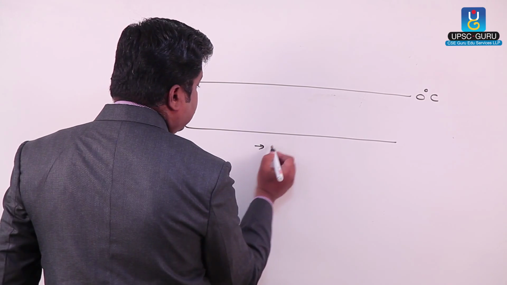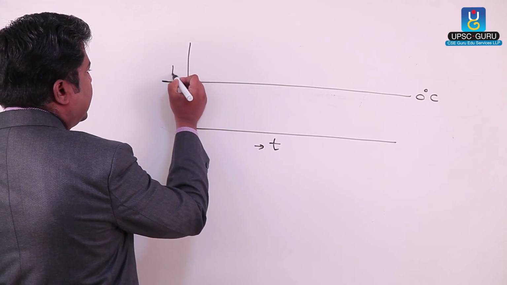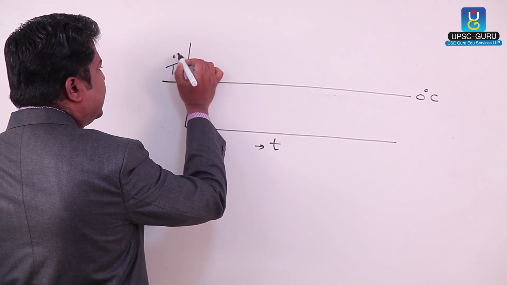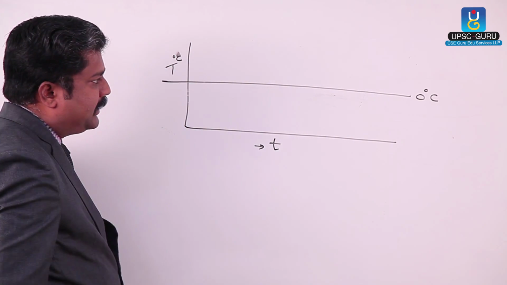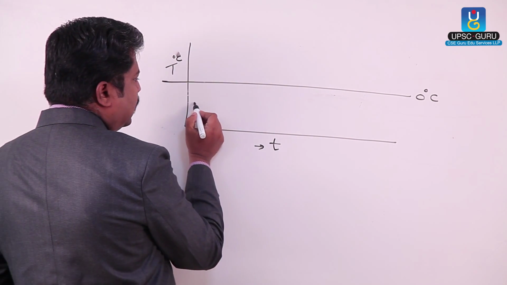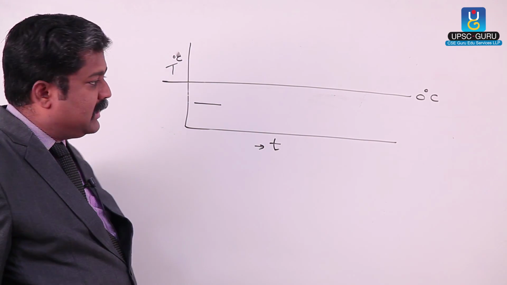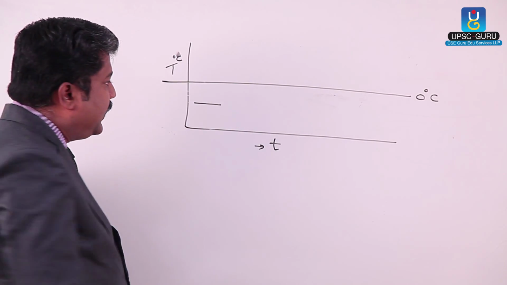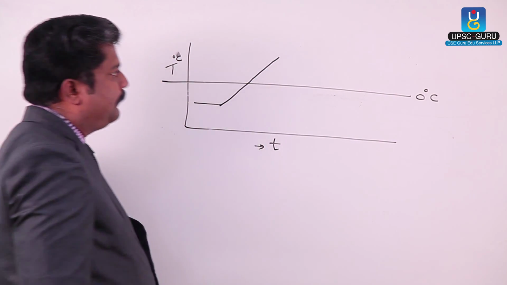Here I am plotting time in years, and here temperature, but in degrees Celsius and not absolute temperature. Say it is an ice age over the period. I don't know what the period of that ice age is. Then the ice age starts disappearing, that means there is a rise in temperature slowly and steadily.